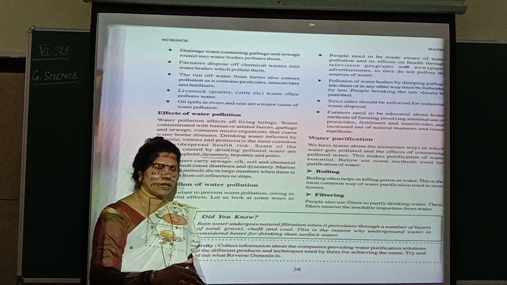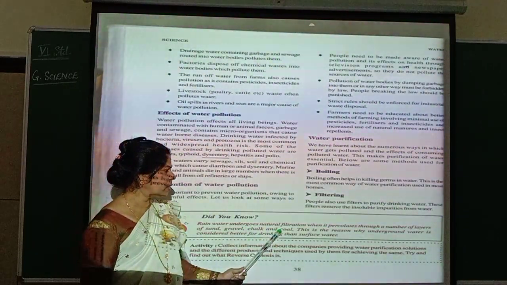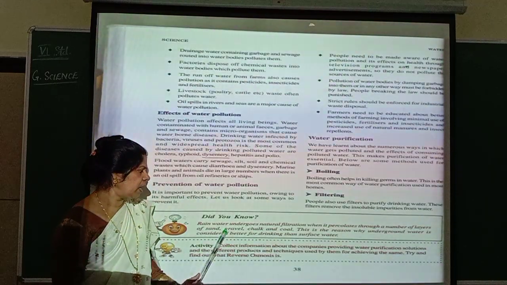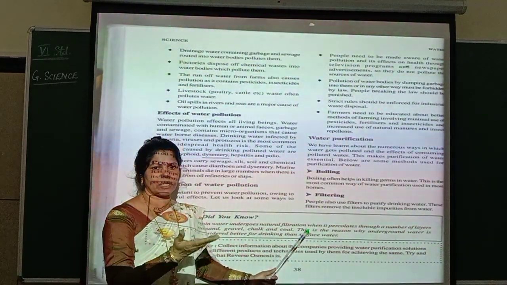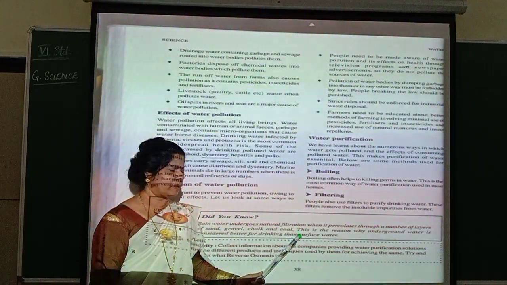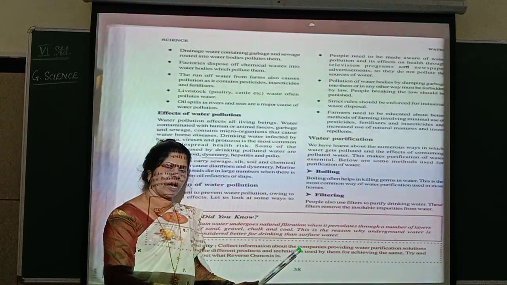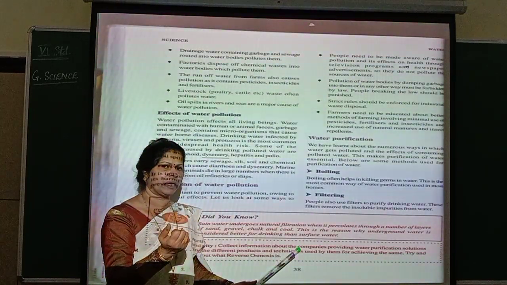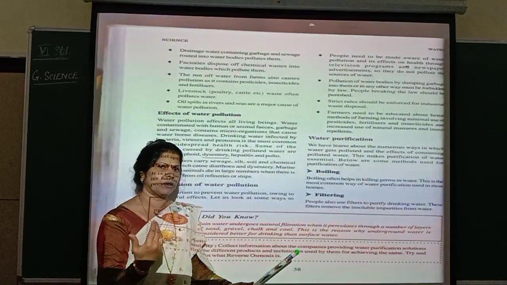This is the reason why underground water is considered better for drinking than surface water. Surface water on the top, which you are able to see, is always contaminated. But the groundwater will not be contaminated because as the water is seeping down, all the waste materials will be caught by the soil particles. Only the pure water goes to the water table. From there you can get water which is pure.